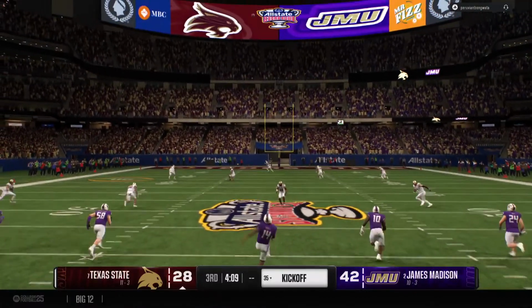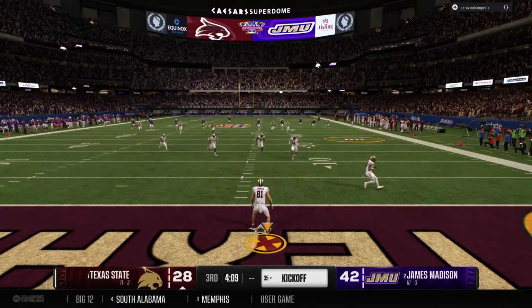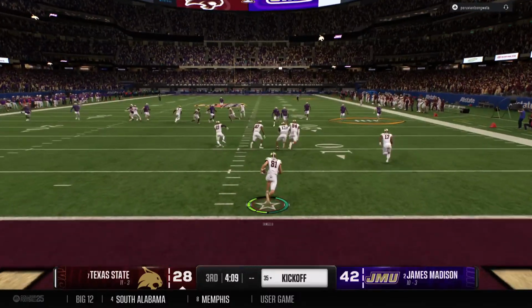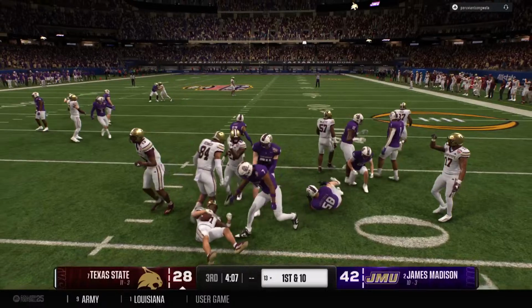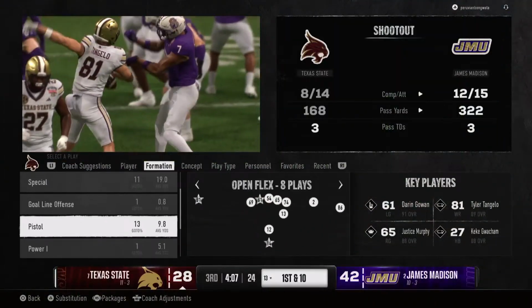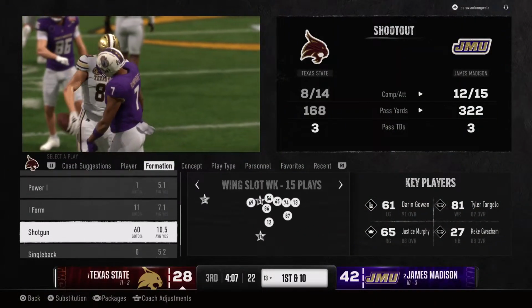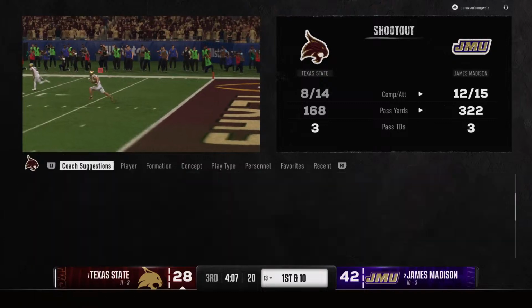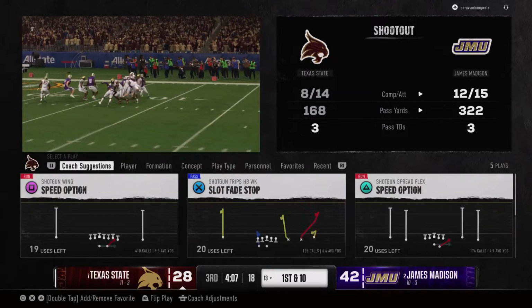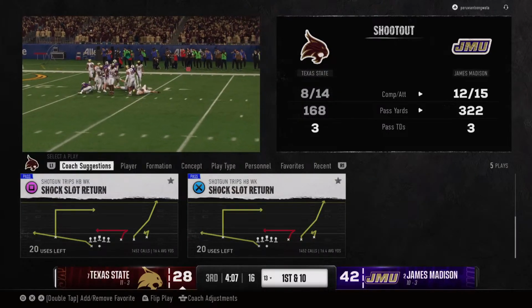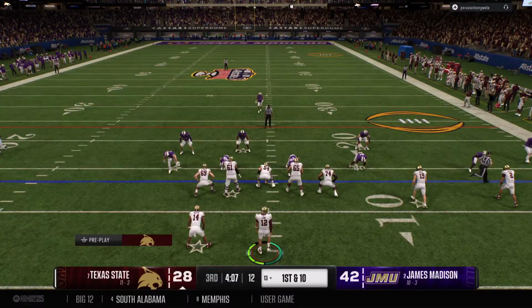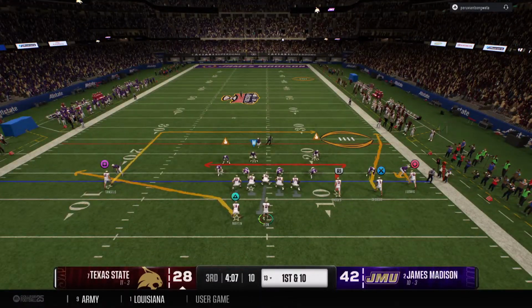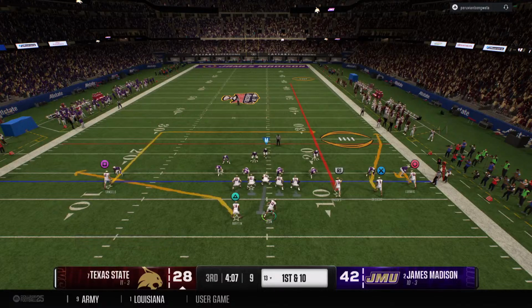Here's the kickoff team now, set to boot this one away. He'll bring it out from his end zone. Tackle at the 13. Not great field position to start the drive. Here comes the Bobcats offense back out there. Great possession last time. They punched it into the end zone. Can the defense come up with a stop this time?